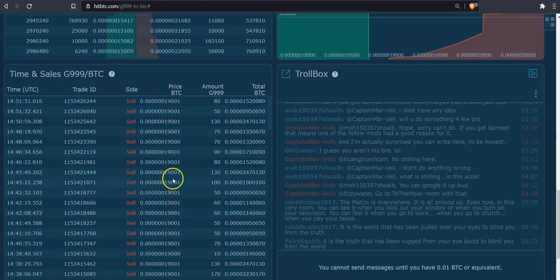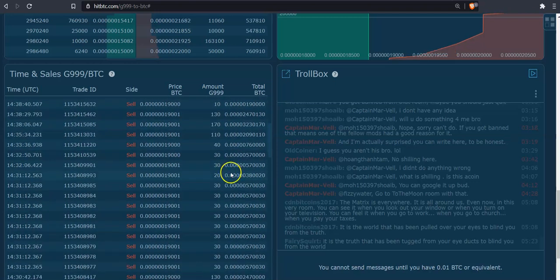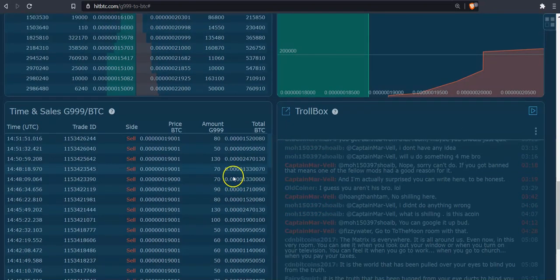Mostly 19 satoshis. But if we look at the amounts on the right hand side, you can have a look. 80 coins, 50 coins, 130 coins, 70 coins, 70. If you scroll down here, you can see the amount of coins being traded is absolutely minuscule. And just to give you an idea, I'm not going to do it now, but the traders that are interested in this can do it themselves.